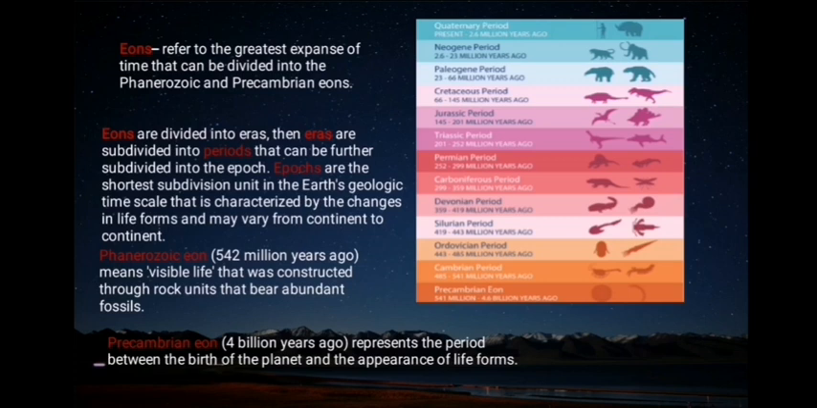Phanerozoic eon, 542 million years ago, means visible life, constructed through rock units that bear abundant fossils. Precambrian eon, 4 billion years ago, represents the period between the birth of the planet and the appearance of life forms.